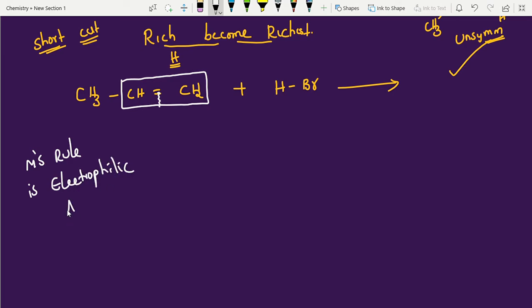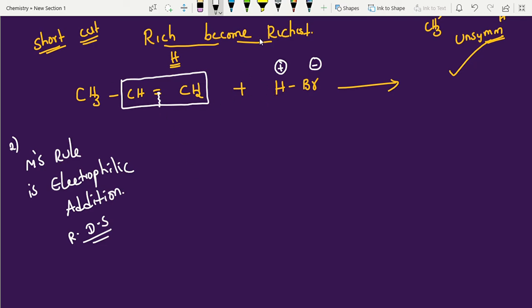Step 1 is the slow step, where the electrophile adds. This is the electrophile, this is the nucleophile. The electrophile adding step is the slow step, that is why we call it the RDS, the rate determining step. Based on that step we decide the type of reaction. It is an electrophilic addition reaction. This is second most important. And the third category, what is this?